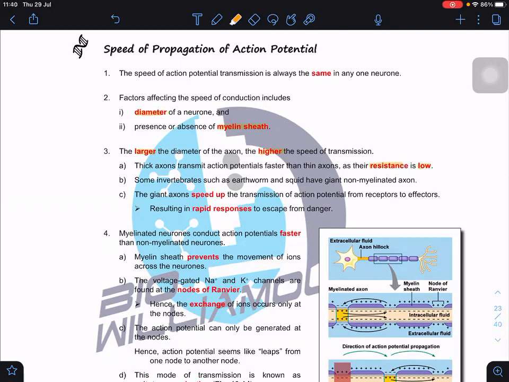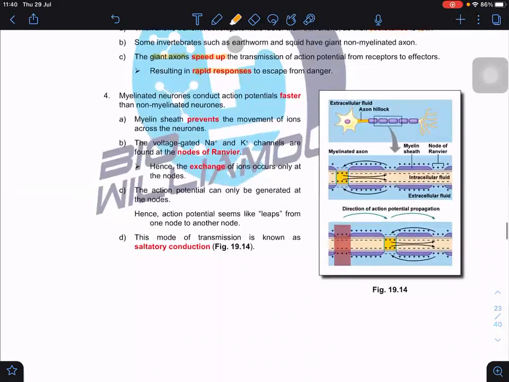Therefore, animals with giant axons speed up the transmission, resulting in very rapid responses to escape from danger. But sometimes we cannot accommodate this. For example, a small organism cannot accommodate a giant axon. Are you clear? It is impossible for them to have a giant axon. So in order to improve, evolution took place, and the neurons became myelinated neurons.